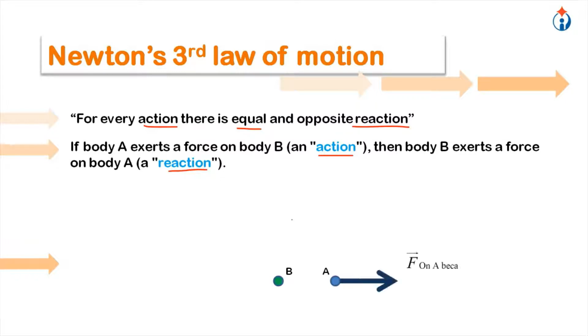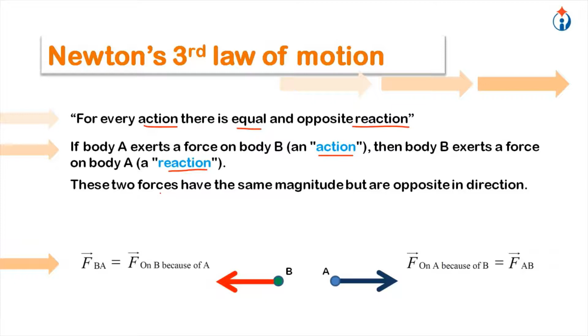I can take any one of them as action, reaction. So let's say this is force on A because of B, let's call this FAB. This is force on B because of A. Now these two forces have the same magnitude but are opposite in direction.